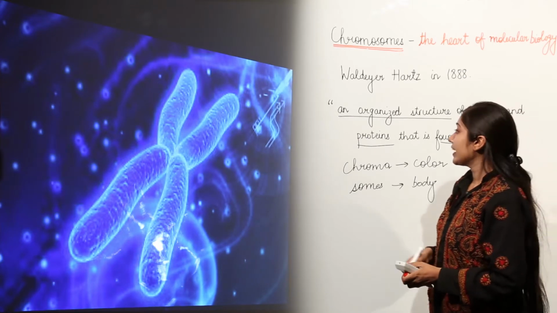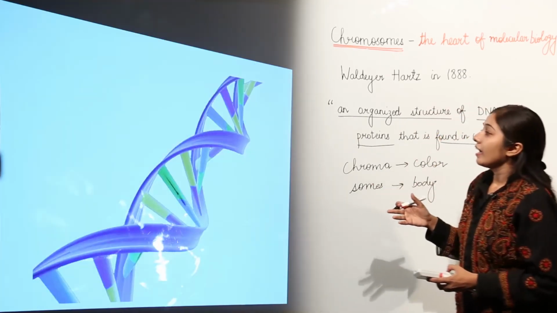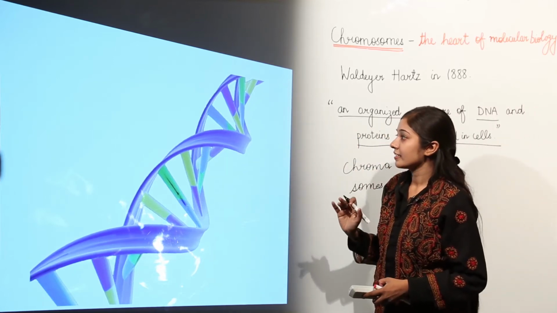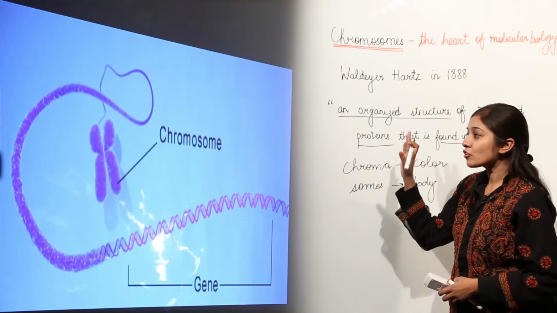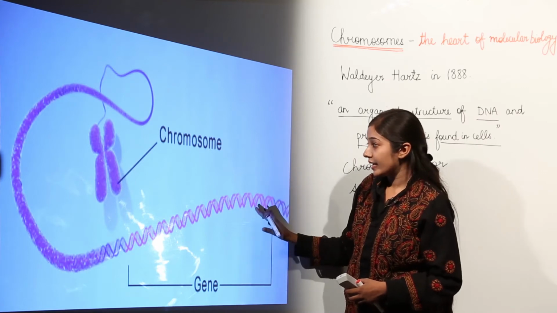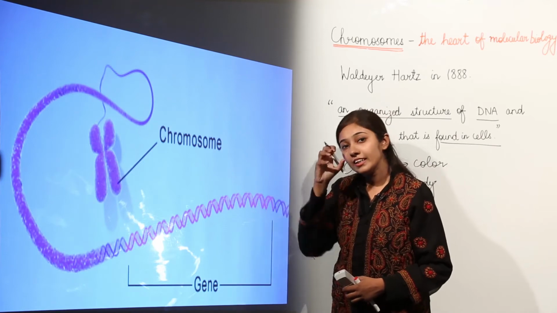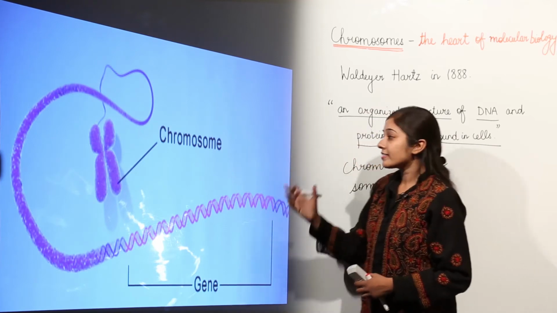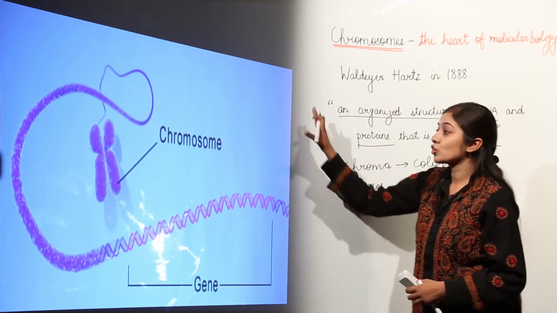You all know what DNA is. DNA is deoxyribonucleic acid. It has a double helical structure, it is double stranded. What happens if I talk about a chromosome? These chromosomes contain this DNA which is double stranded. It is highly coiled, highly condensed, and then this highly condensed DNA, when it is associated with proteins, forms a chromosome.